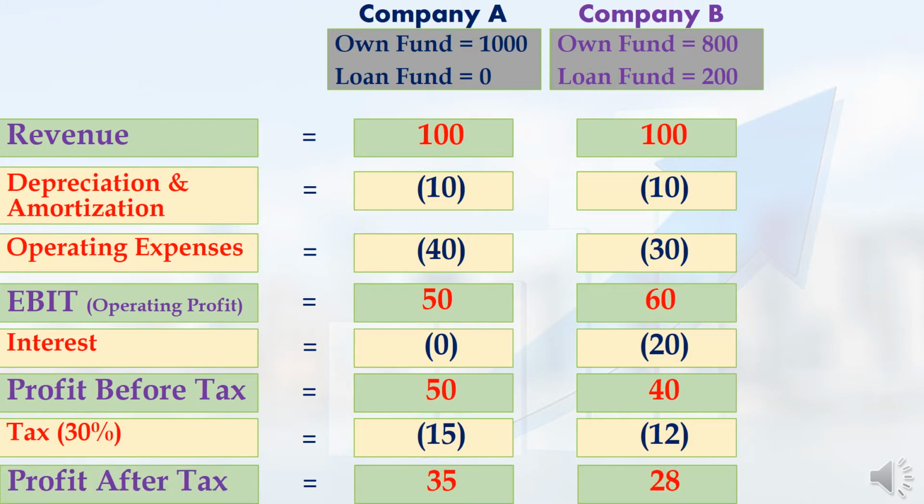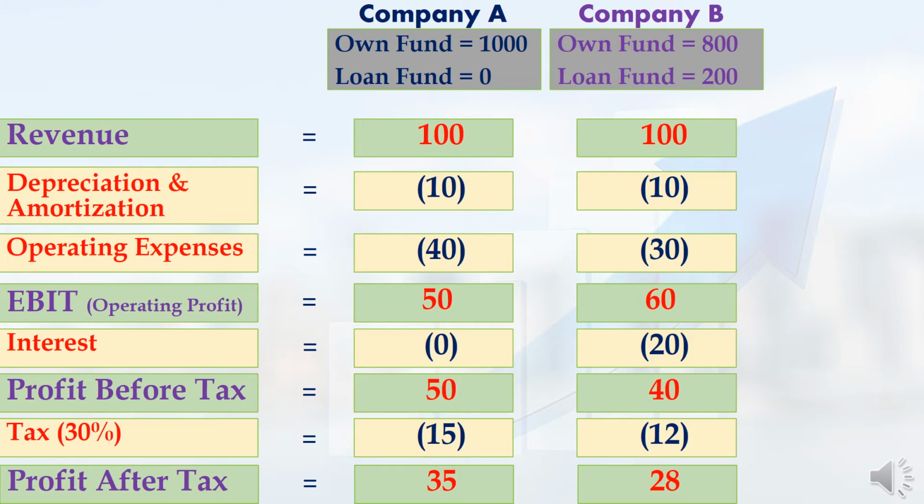If I deduct the tax amount from profit before tax, then I will get profit after tax. This is the real income of a company. Profit before tax for company A is 50 rupees. If I deduct tax 15 rupees, the balance I will get is 35 rupees. That is, profit after tax for company A is 35 rupees.